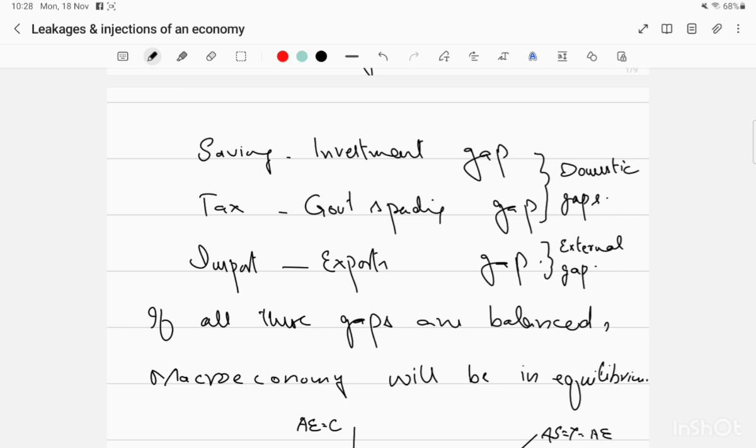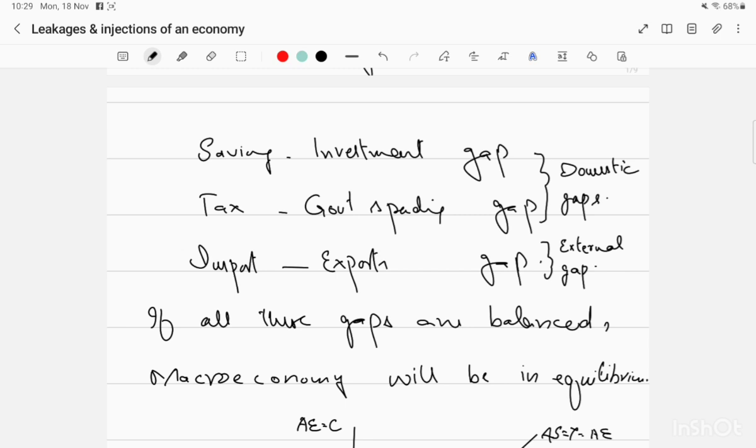For the domestic gaps, the government needs to borrow from domestic sources like central bank borrowing or domestic commercial bank borrowing. These gaps can be fulfilled that way. Or for development projects, the government can borrow from the Asian Development Bank and World Bank for mega projects. So they are actually covering the domestic gaps. Whenever we find an external gap, we need to borrow money from the IMF or Paris Club. The IMF will lend us money in order to bridge the gap between our international payments and receipts, and the case is the same with the Paris Club.